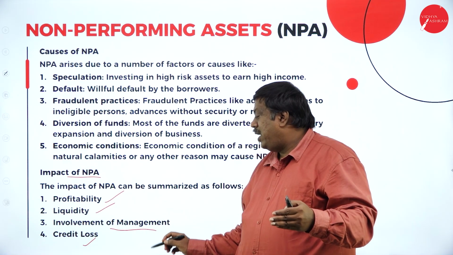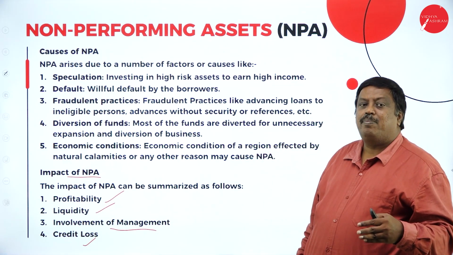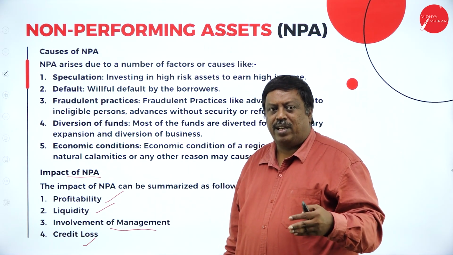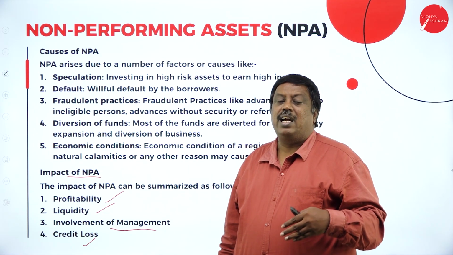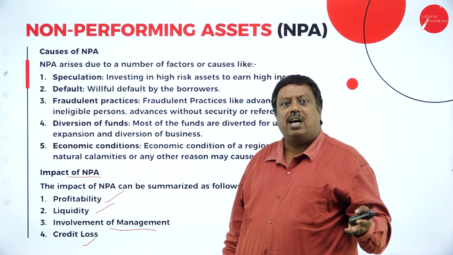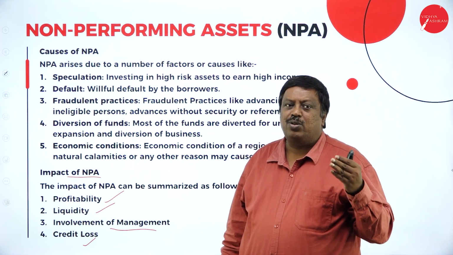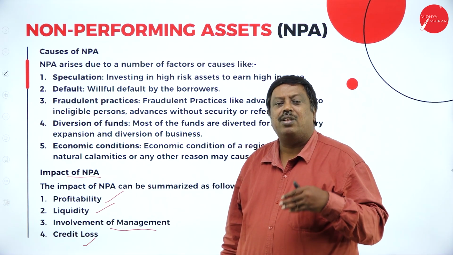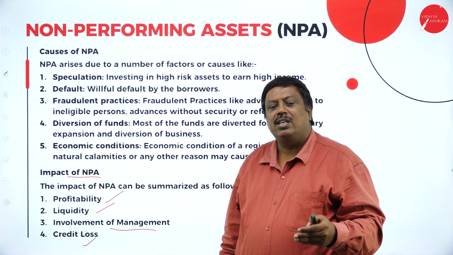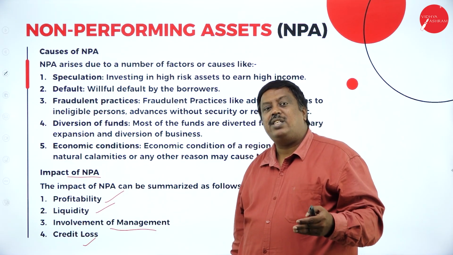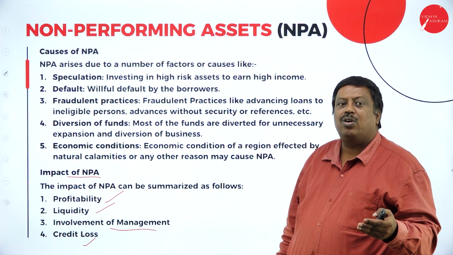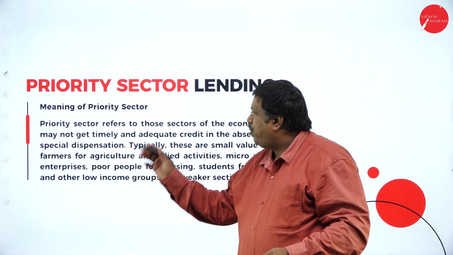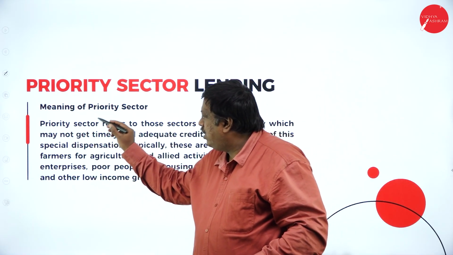The involvement of management is that sometimes the banking management has sanctioned loans without verifying, on a trust basis or based on other activities. The bank is going to face certain issues at the time of collecting back, or for the non-repayment of the loan amount. So banks have to be liquidated, or action will be taken at the administrative level of the banking units. Priority sector lending is nothing but, what is a priority?